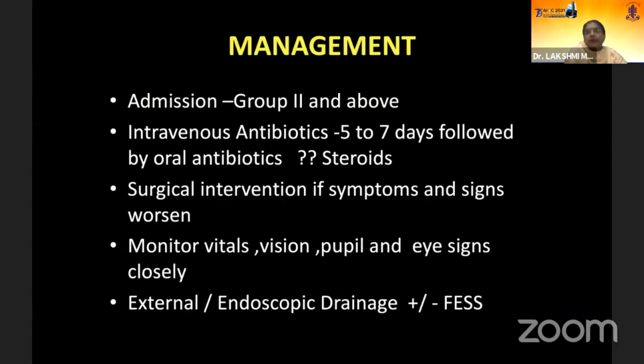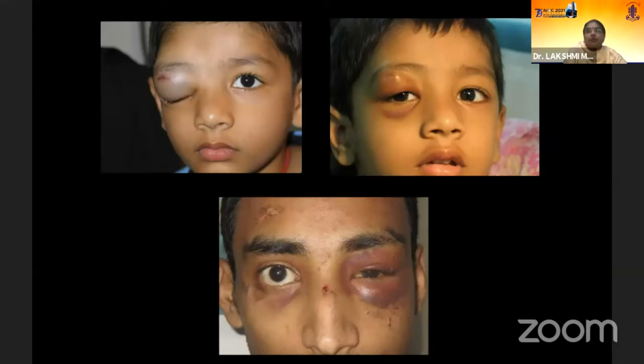So group 2 and above generally need admission. Group 1, we can try to get away with oral antibiotics if it is mild and preseptal. And steroids, as I have already mentioned, and endoscopic drainage: somewhere between the end of group 2 to group 5, you definitely need to go in, especially group 3 and 4.